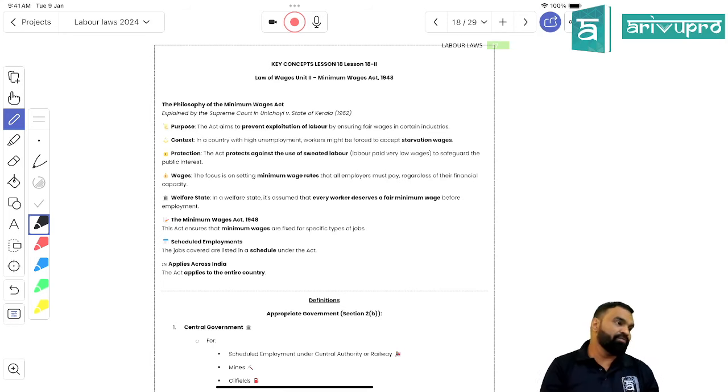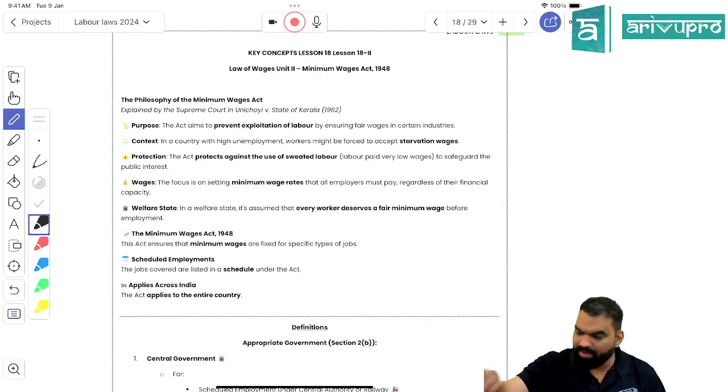There is no uniformity in minimum wage rate applicable over here in India. But once the labor code is implemented, there would be one single uniform minimum wage rate implemented by the new labor code. But as of now, it is not being implemented, right? And the last thing is, now the government is planning to upgrade the concept of minimum wage to living wage, whereas minimum wage includes only food, clothes, and shelter. The minimum wage would cover that, the living wage would cover education and healthcare services as well, right? Right, students? Is it clear? So this act is applicable all over India.